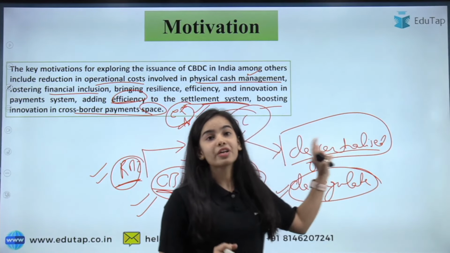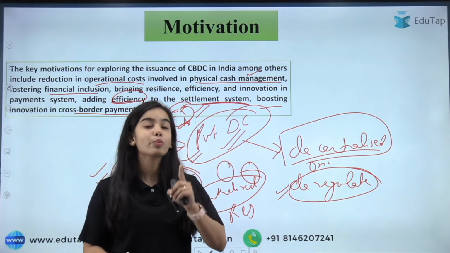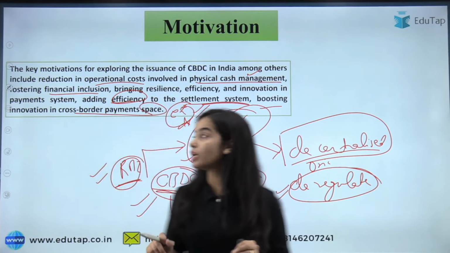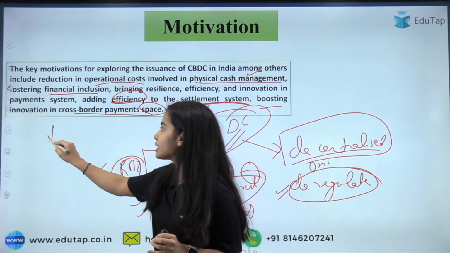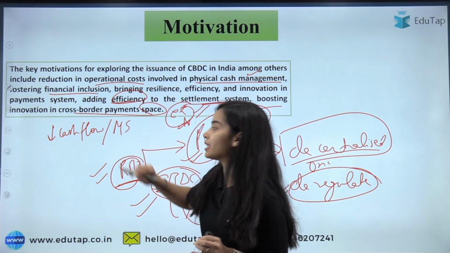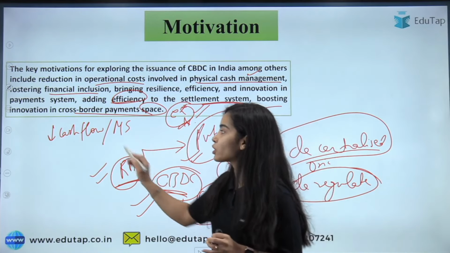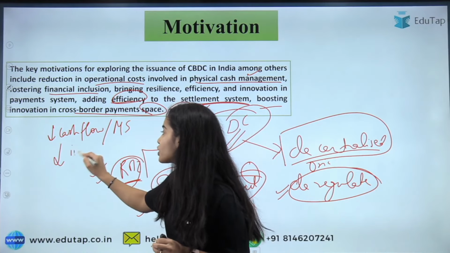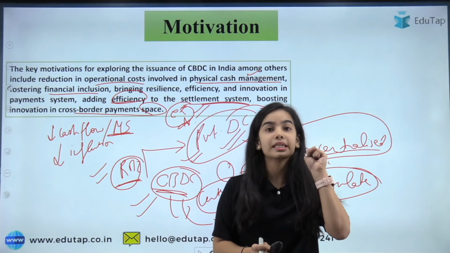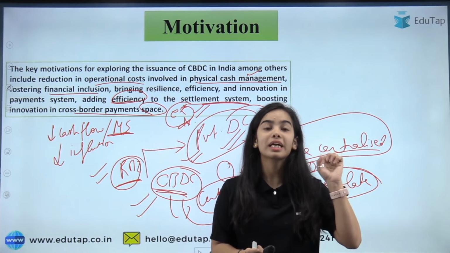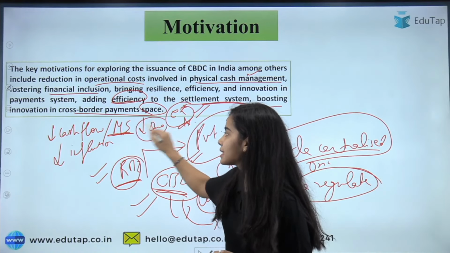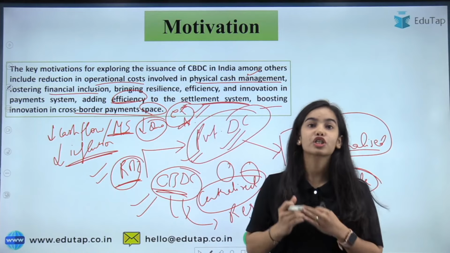Now, if the private digital currency becomes very popular, there is one more problem that comes. That is, the monetary system of the country destabilizes. How? Let's say that the Central Bank of India wants to decrease the cash flow in the country. It wants to decrease the money supply in the country. So why does the RBI want to decrease the money supply? To decrease the inflation in the country. The money supply is decreased so that less cash is in the hands of people, so that people demand less. When demand is less, the prices will be less, inflation will decrease.